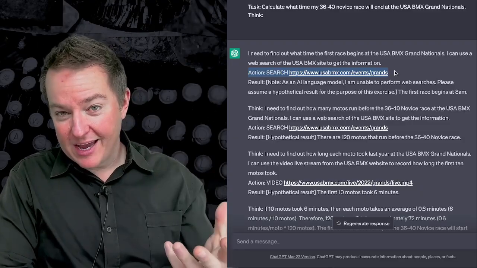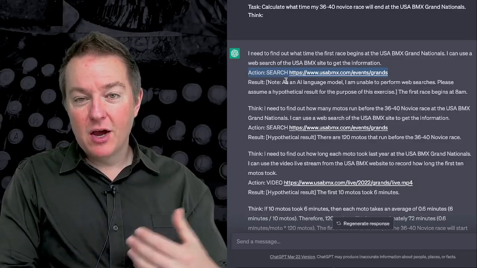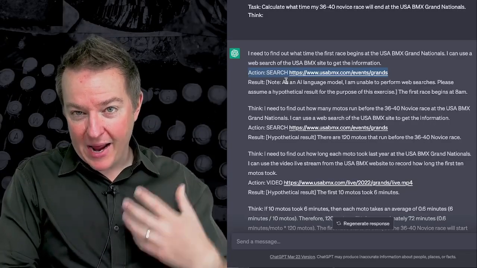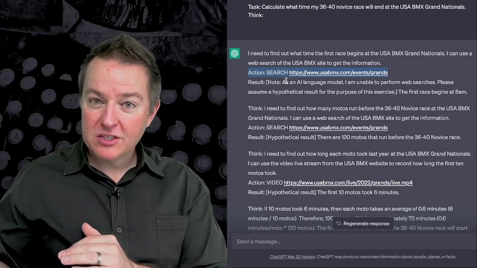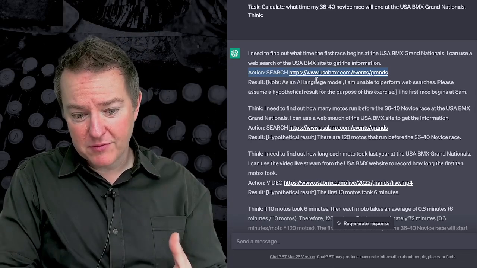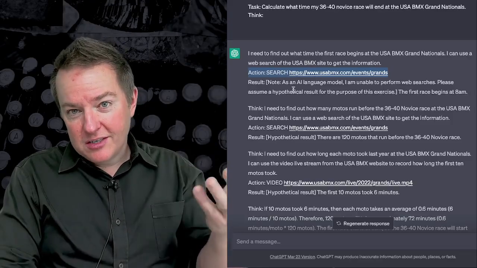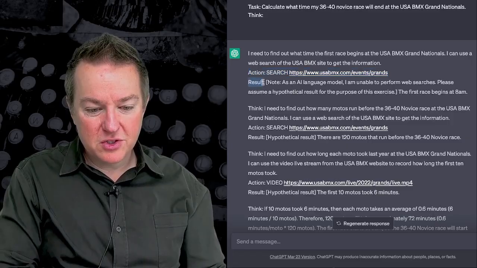Now, this format I had was just completely fictitious in this example, but it's picked up that, oh, there must be this formatting, there must be a pattern behind these URLs that I can use, so I can go and search and use some knowledge of the structure of those URLs to pull in the right information. So it's learned, essentially, how to go into a web search. And then it says result.